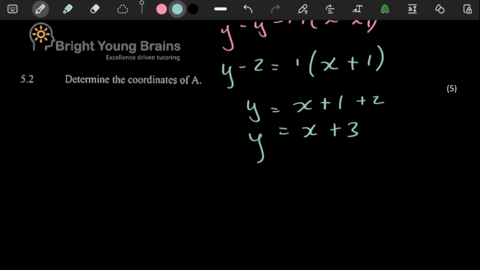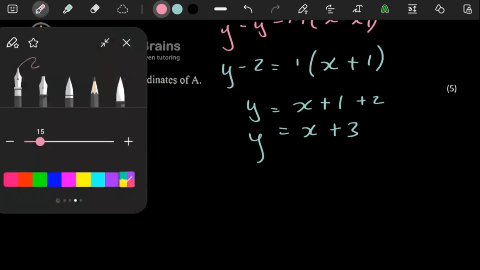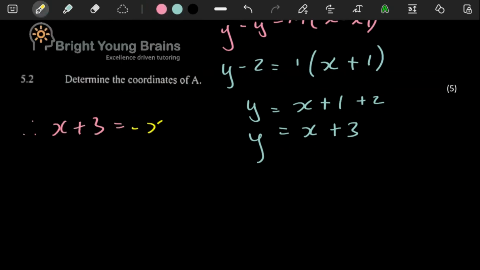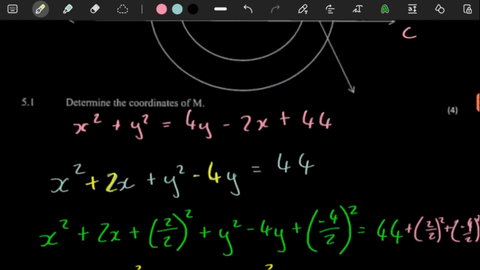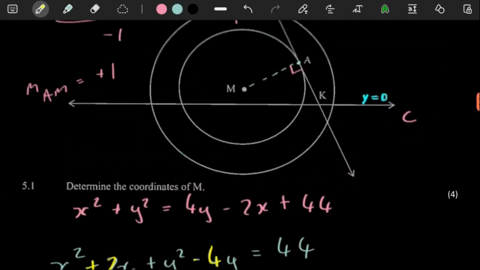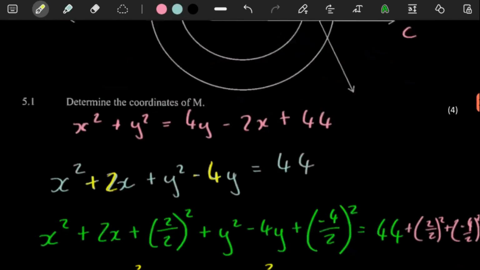As long as we have the equation of the line AM, we can make it equal to the equation of the tangent, meaning we can then work out where they meet. You see, this is the equation of the tangent, and the equation of the line AM, they meet at A.